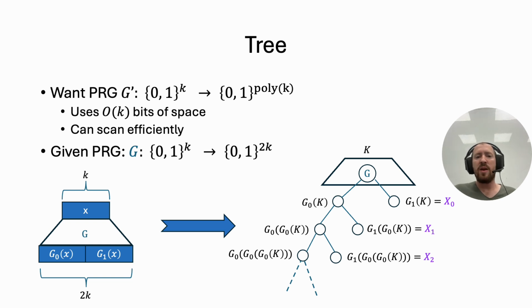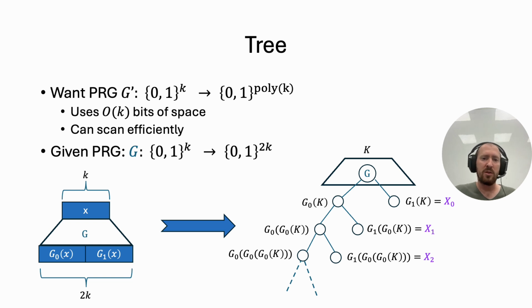So assume that we have a PRG that expands k bits to 2k bits, then we can construct a PRG as desired by iteratively applying this PRG in a way similar to the GGM construction. So think about a lopsided tree where each node is an application of the given PRG, and the right child of each node is used for the output of G', and the left child to keep iterating and producing more and more outputs.